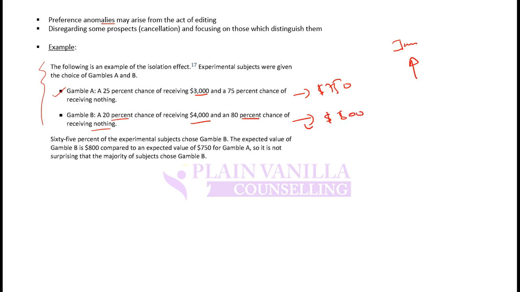Now the investor will always choose B. Why? Because this is a very simple calculation and there is no difference in framing of these two. Both are framed in the same way. 25% 3000, 75% nothing, 20% 4000, 80% nothing. So there is no problem of framing here. So both will be evaluated in the same way and the investor will choose B.